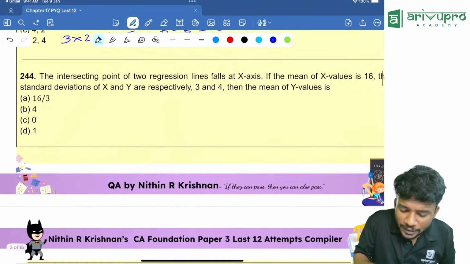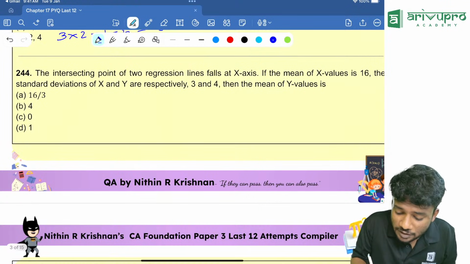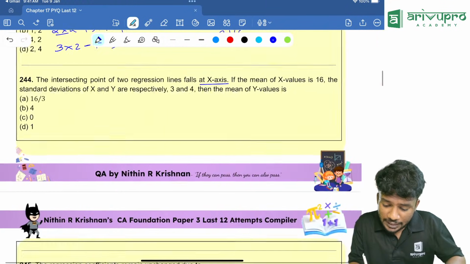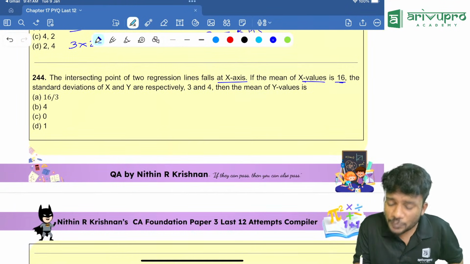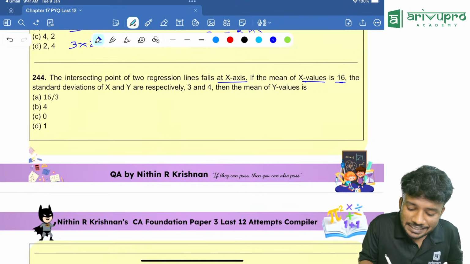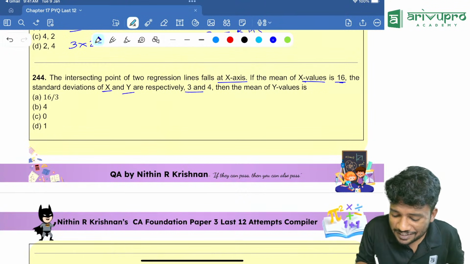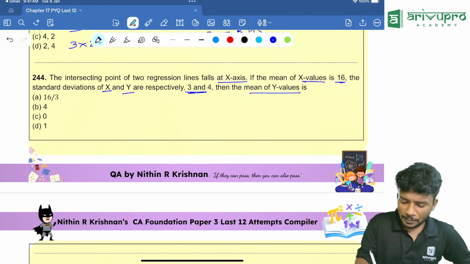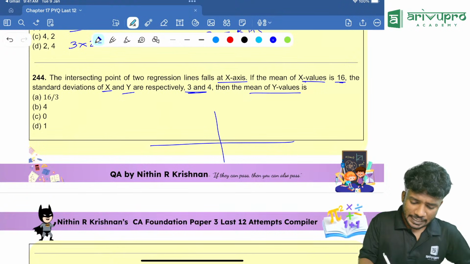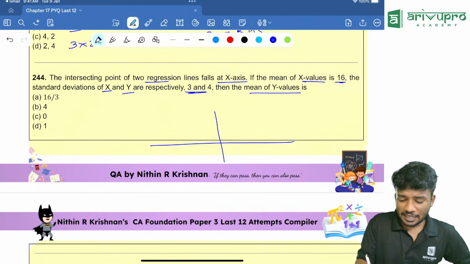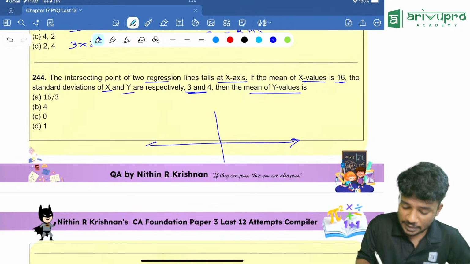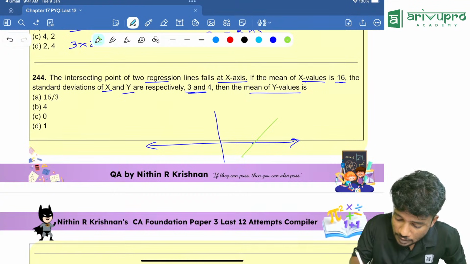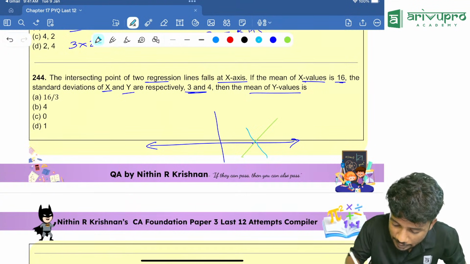The intersecting point of two regression lines falls on the x-axis. Right answer, x-axis. If the mean of x values is 16, and the standard deviations of x and y are respectively 3 and 4, then the mean of y value is how much? What are they telling us? The intersecting point of two regression lines lies on the x-axis. Which is the x-axis? The one which is horizontal.